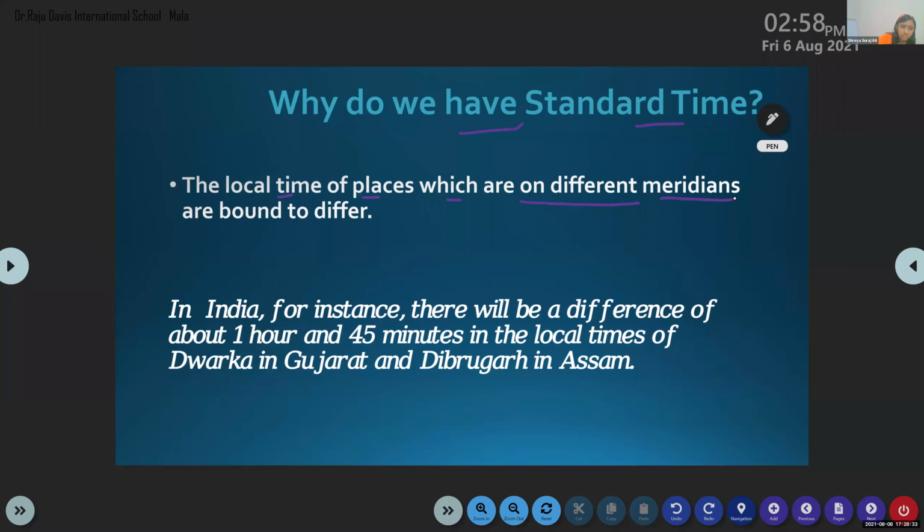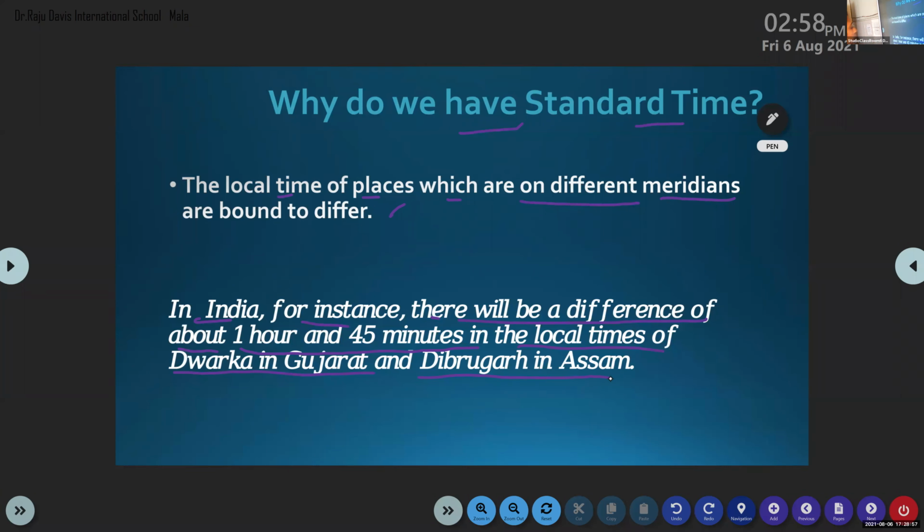In India, for instance, there will be a difference of about 1 hour and 45 minutes in the local time of Dwaraka in Gujarat and Dibrugarh in Assam.